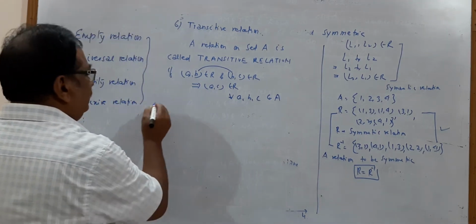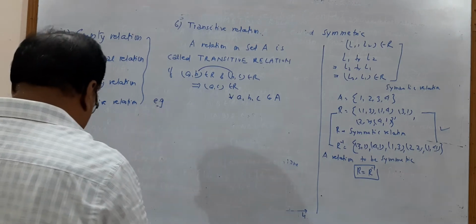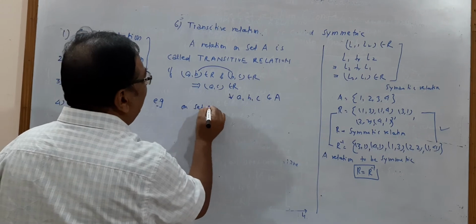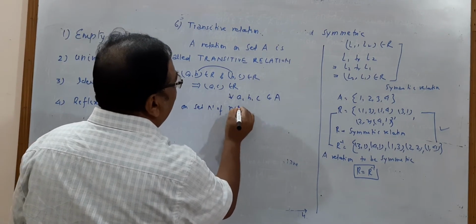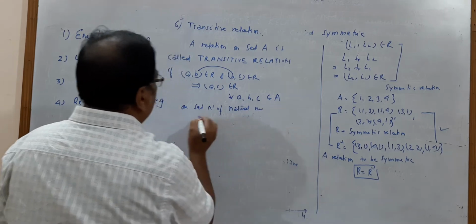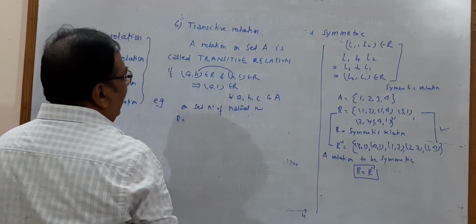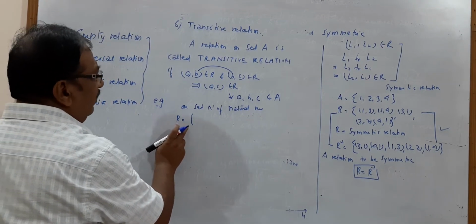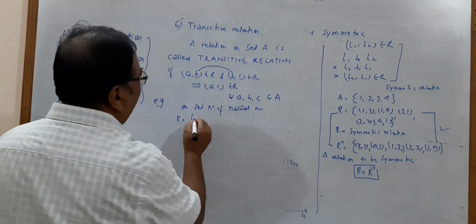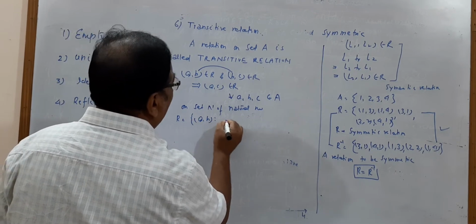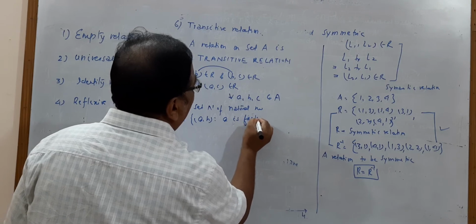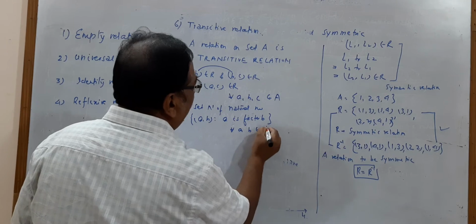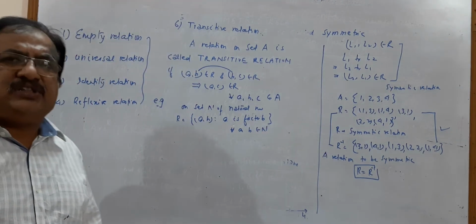As for example, I am giving some examples here for transitive relation on the set N of natural numbers. Suppose R is the relation of all ordered pairs (a, b) such that a is a factor of b, for a, b belonging to natural numbers. Is it a transitive relation?